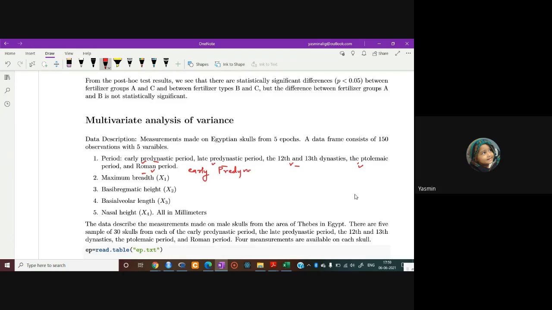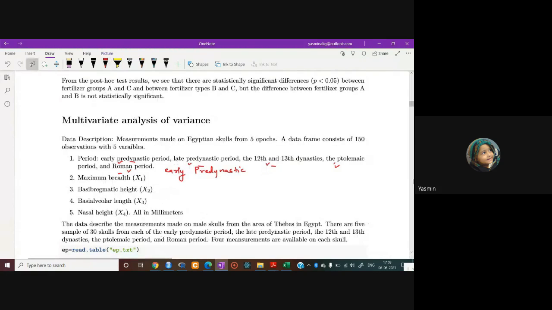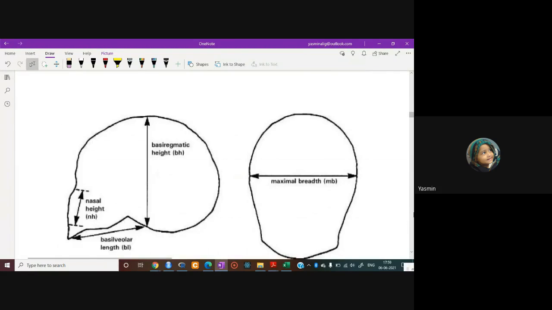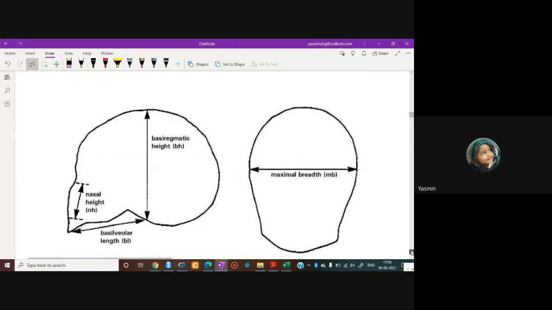Each period has certain measurements of the male skull. There are 5 periods, and each period has 4 types of male skull measurement, and the measurement is like this.